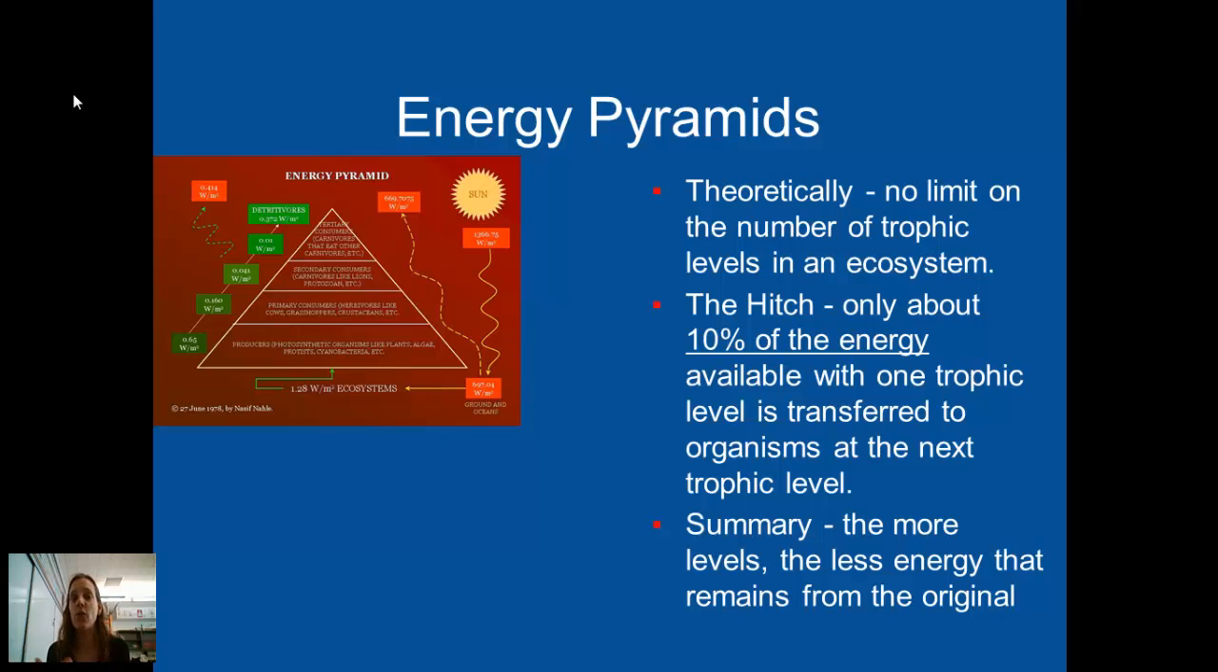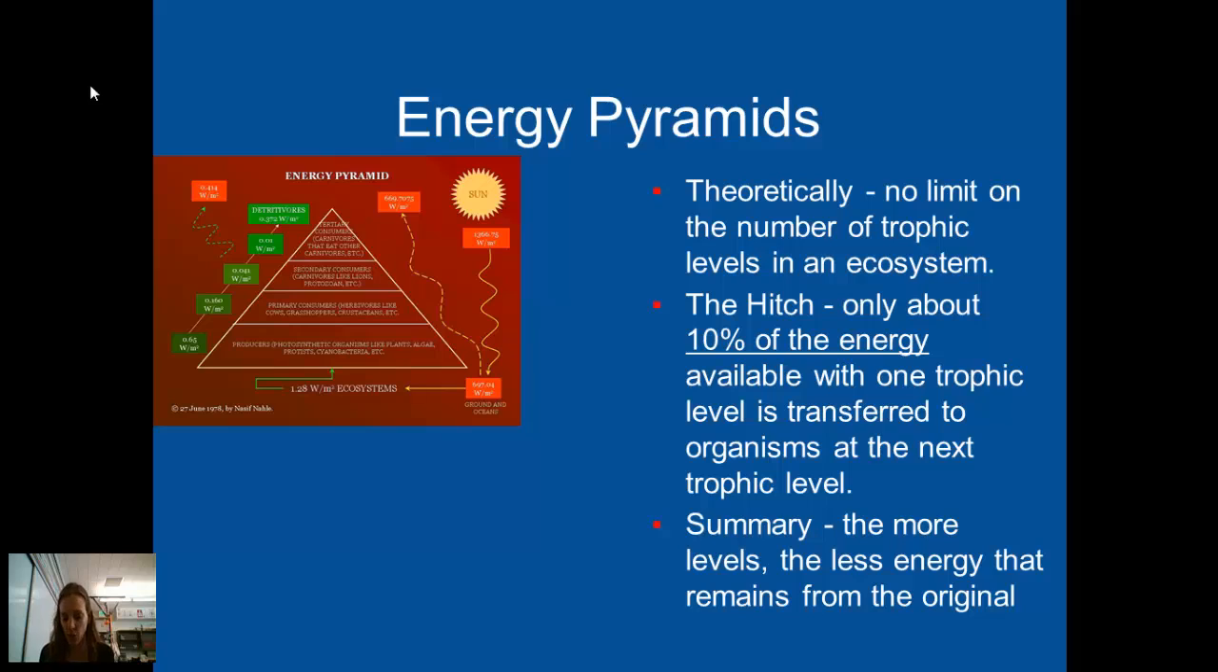Theoretically, there is no limit on the number of trophic levels within an ecosystem. However, remember the 10% rule? Only 10% of energy is actually available for the next level, because 90% of the energy that is obtained by an organism through consuming is used by that organism for its own bodily processes, or it's lost as heat. So the more levels that there are in an energy pyramid, the less energy is available.